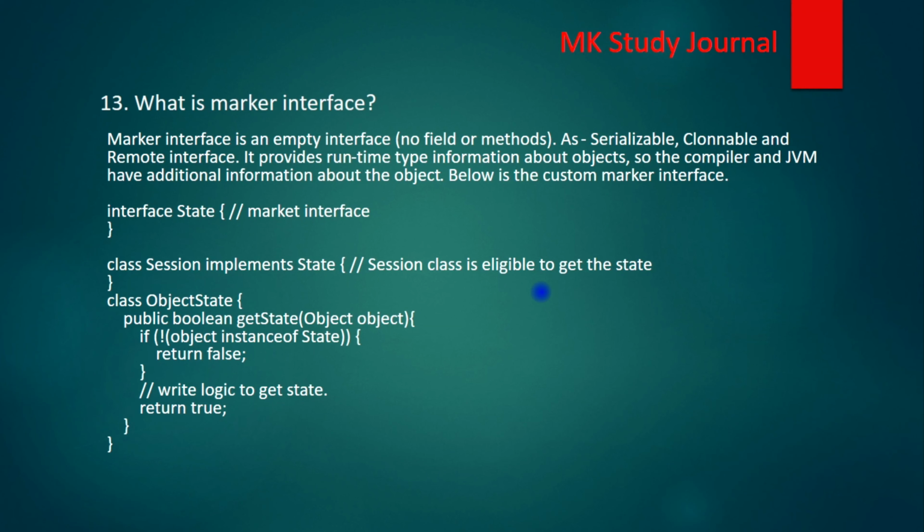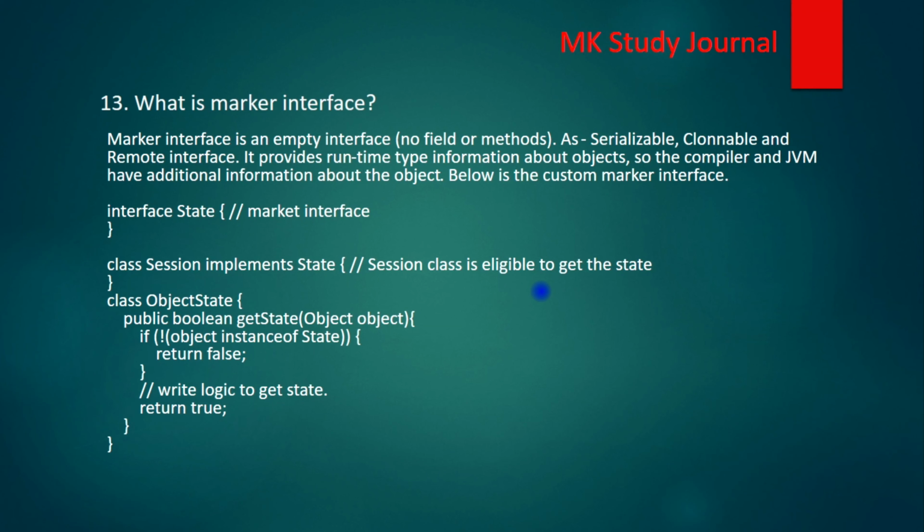Means if our class is implementing that interface, then our class will be eligible for some kind of special functionality. If we talk about the default Java marker interfaces, Serializable and Cloneable, if our class is implementing the Serializable interface, then the class will be serializable. Or if we implement the Cloneable interface, we can create a clone of our class. So that's the special feature provided by the marker interface.